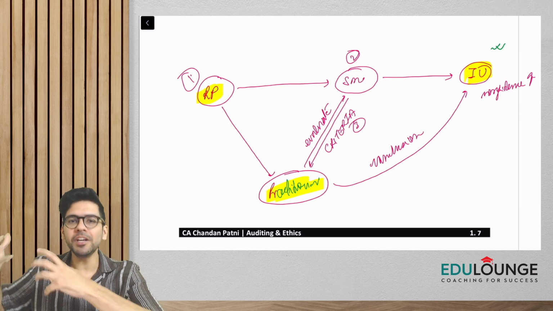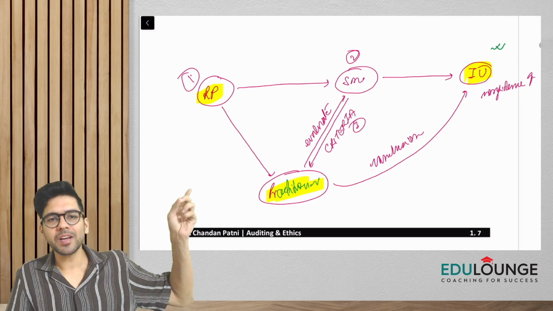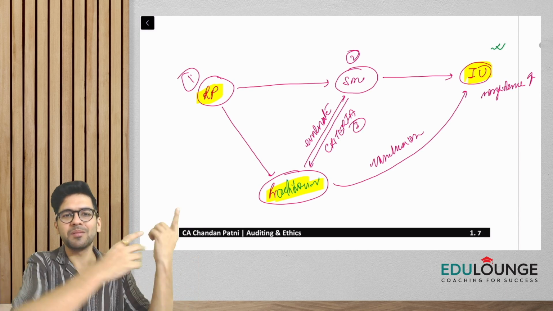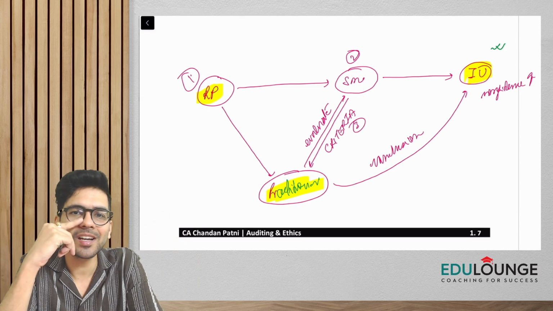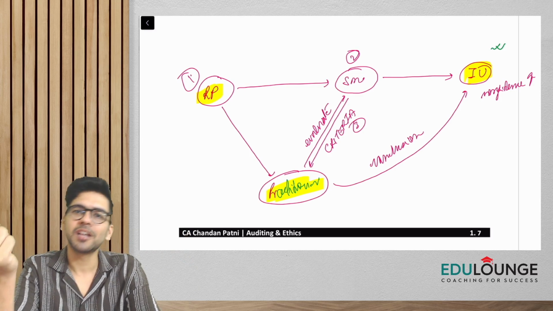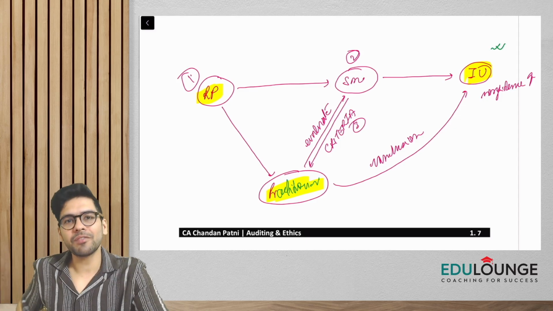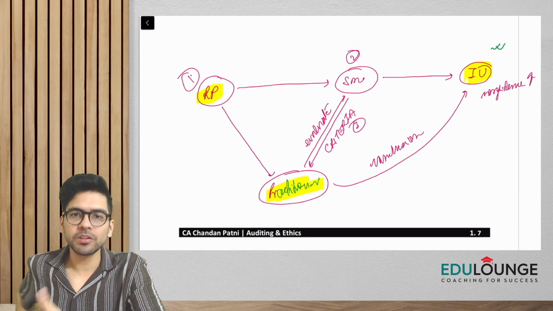How will the intended users trust the subject matter? Because the subject matter has been made by the responsible party, right? Imagine it in the form of a company. The responsible party is the management. Understand the subject matter in the context of financial statements. Now, the management of the company runs the company, and they are also making the financial statements. So how will the shareholders, the intended users, have trust in the financial statements?